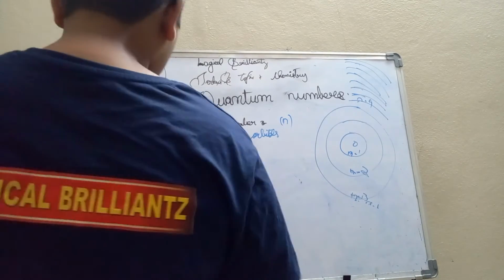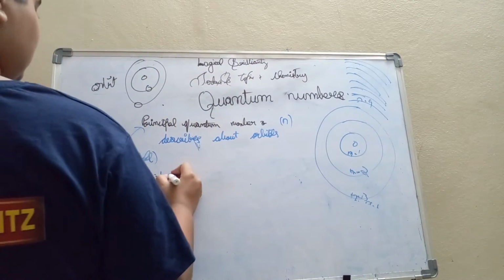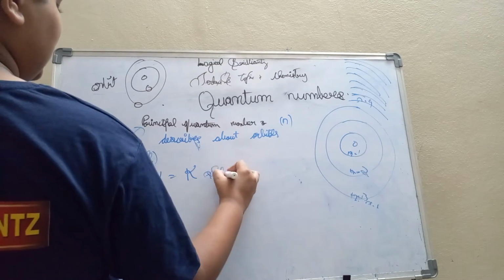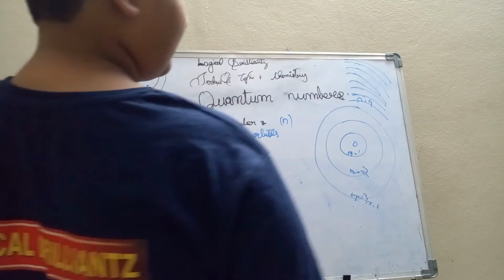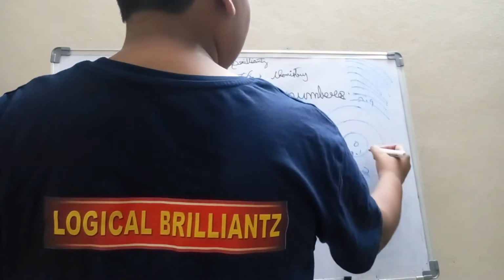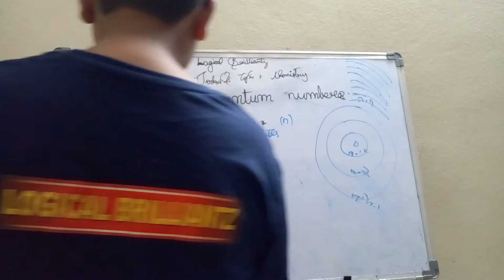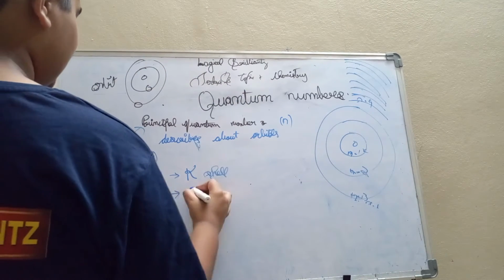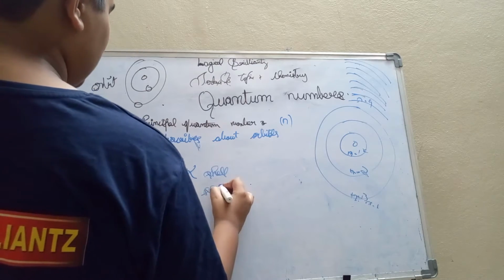Got it? If n equals 1, the shell is named K shell. If n equals 2, it is L shell.